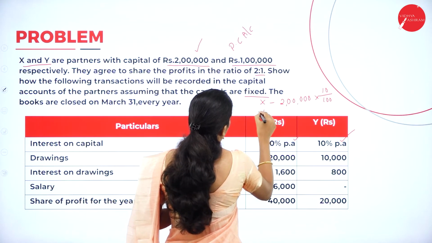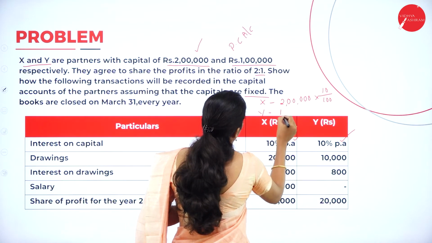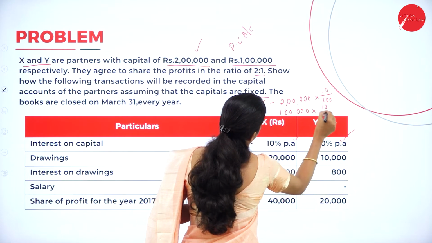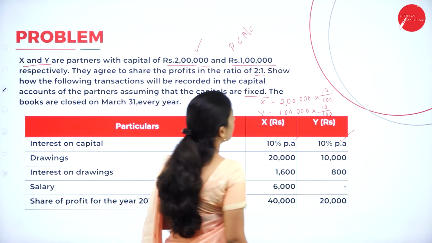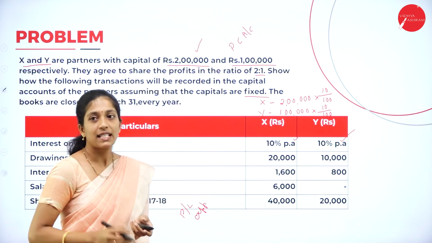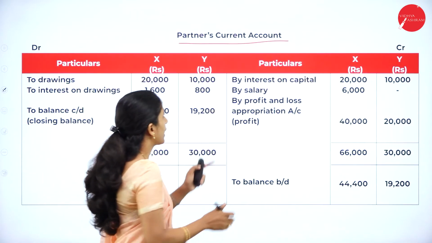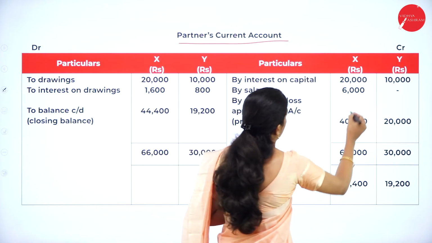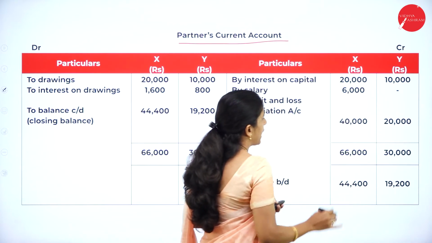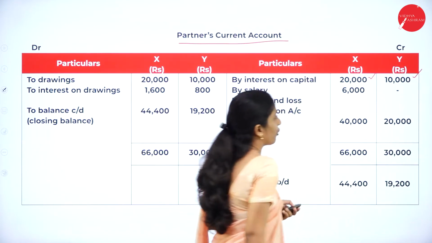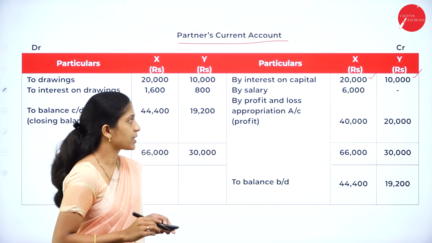In the same way for Y, the capital of Y is 1 lakh into 10%, 10 divided by 100. So, this is the interest on capital of X and Y. How to record? By interest on capital, 2 lakh into 10% you will get 20,000, and 1 lakh into 10% for Y, you will get 10,000.